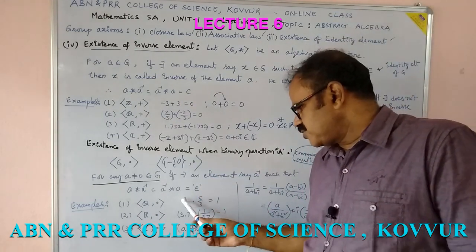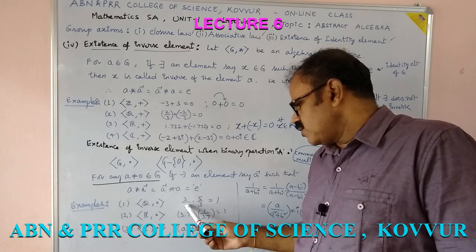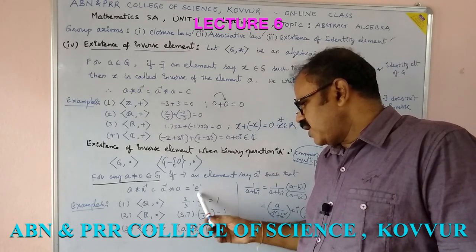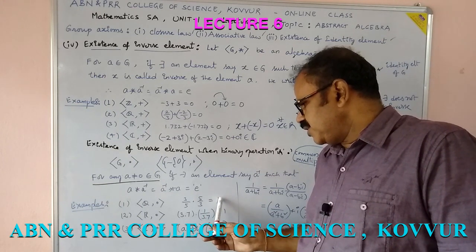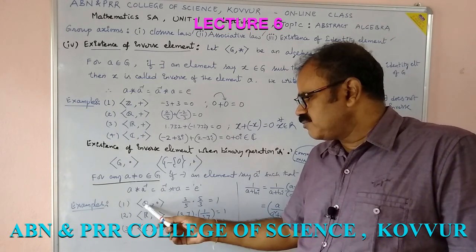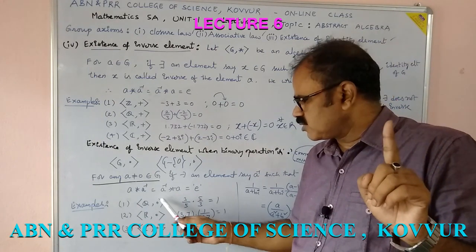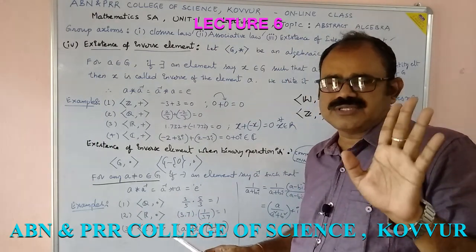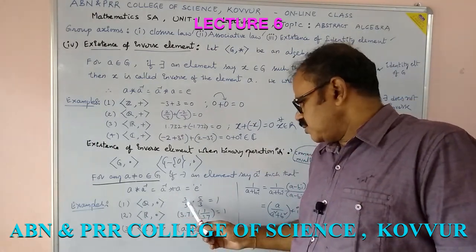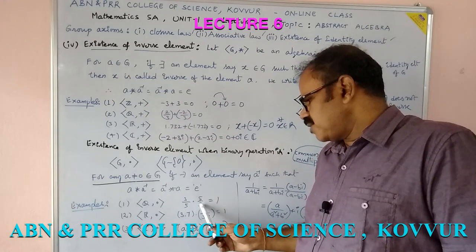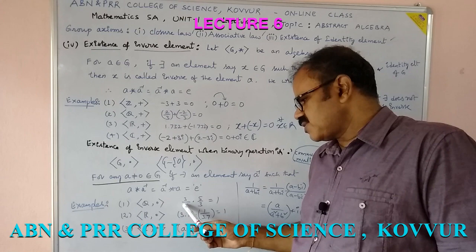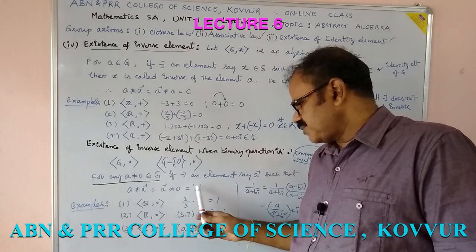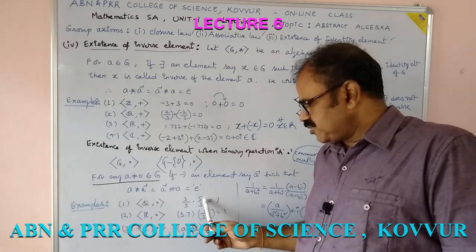Consider 3 by 5. You should multiply 3 by 5 with some element and get the identity element. What is the identity element in Q dot? With respect to common multiplication, 1 is the identity element. Therefore, 3 by 5 into 5 by 3 is 1, thus 5 by 3 is the inverse of 3 by 5 and 3 by 5 is the inverse of 5 by 3.